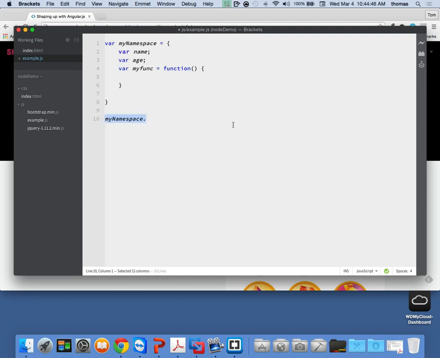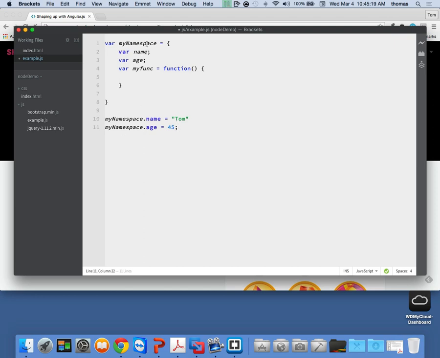Then if I use my namespace dot, I can actually try and access name, and my namespace dot, if I can try and access age, right? Because those two objects are here. I can actually do it just like this too, by the way. I can say my namespace dot name is equal to Tom, right? I can assign them this way, and my namespace dot age is equal to whatever number I want, right? I could do it this way too.